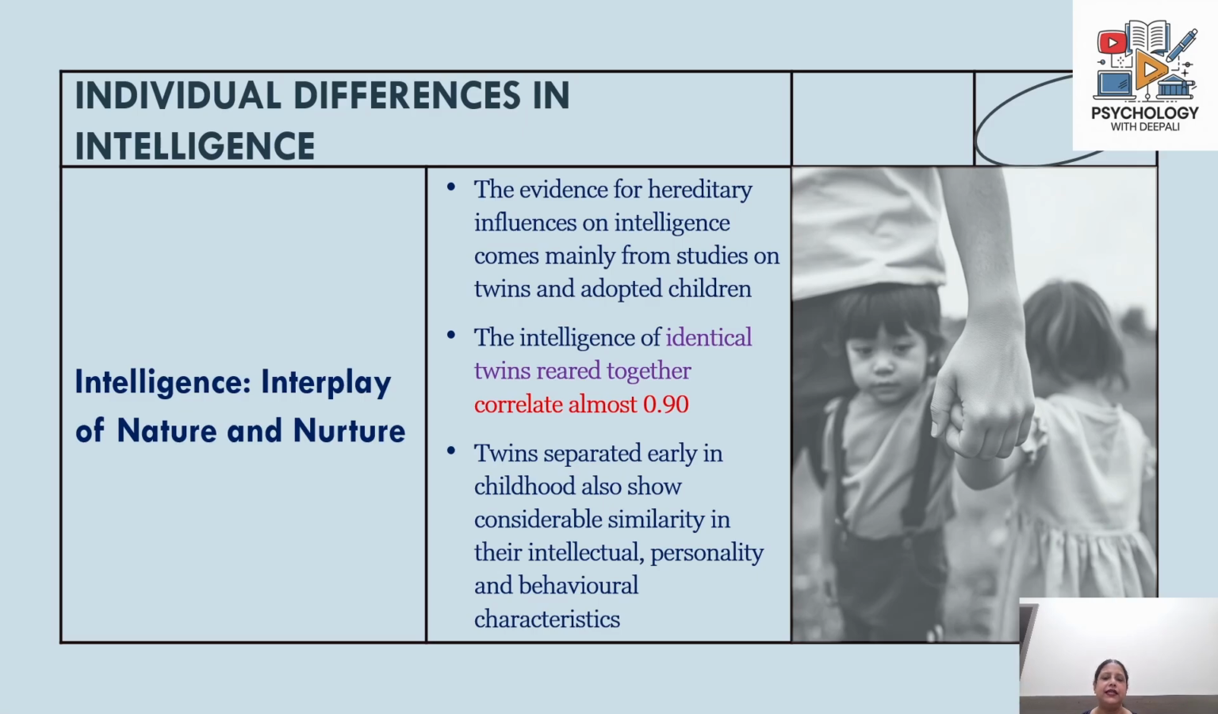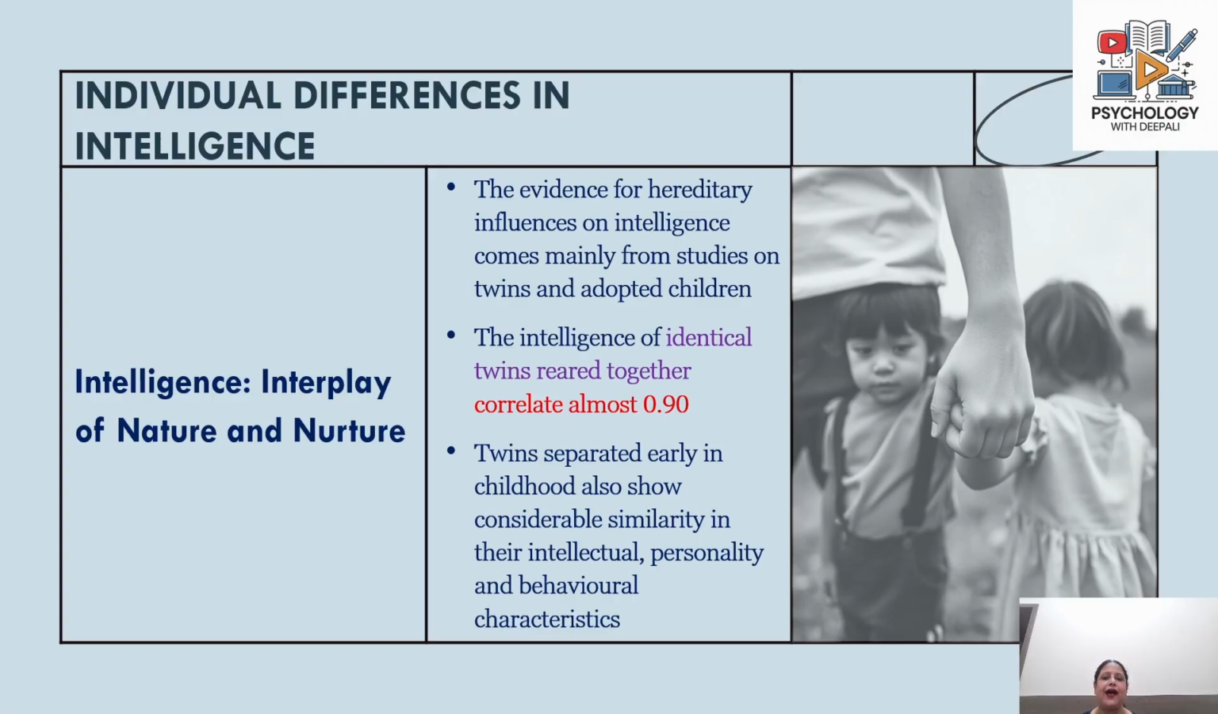Now, these studies are done on two types of twins, identical twins and fraternal twins. Now, what are identical twins? Identical twins are called monozygotic twins. When the zygote is in the womb of the mother, instead of developing as one single child, the zygote splits and develops into two different children. Therefore, these children are called monozygotic twins and they have 100% genetic similarity. Their genetic structure is exactly the same as they both come from the same zygote.